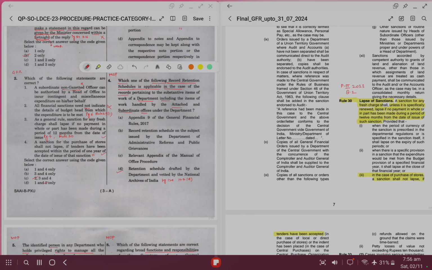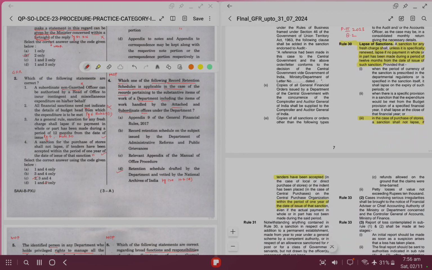So the statement is correct. Fourth statement is, sanction for the purchase of stores shall not lapse if tenders have been accepted within the period of 1 year of the date of issue of that sanction. Further, sub rule 3 says, in case of purchase of stores, sanction shall not lapse if tenders have been accepted. So we are left with 2 correct options, which are 3 and 4. So answer is B.